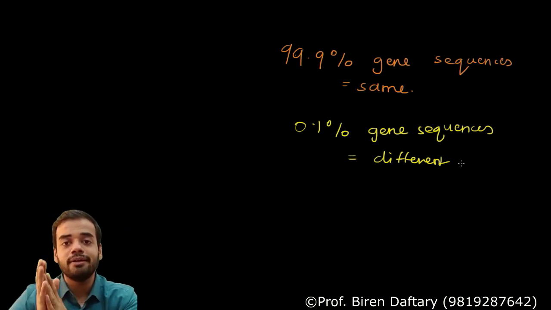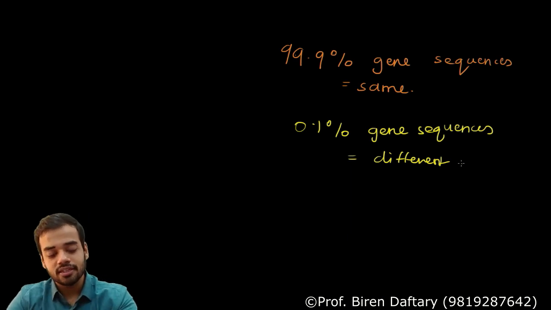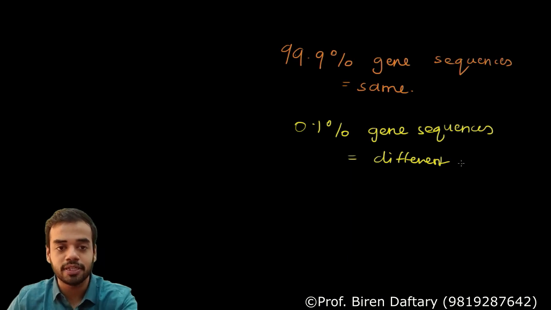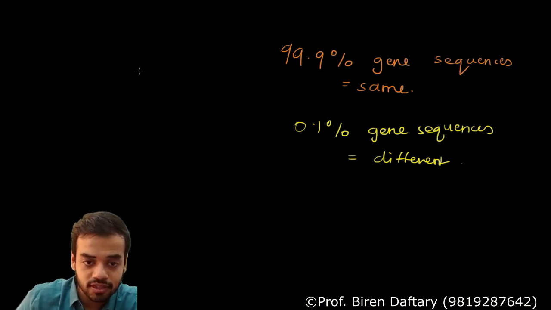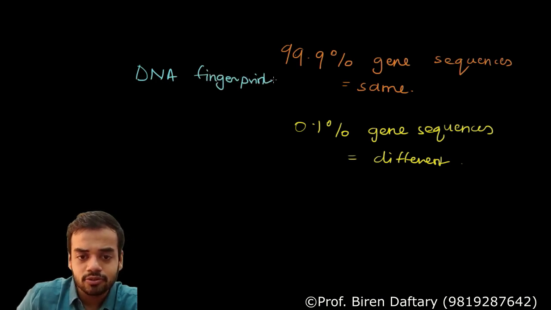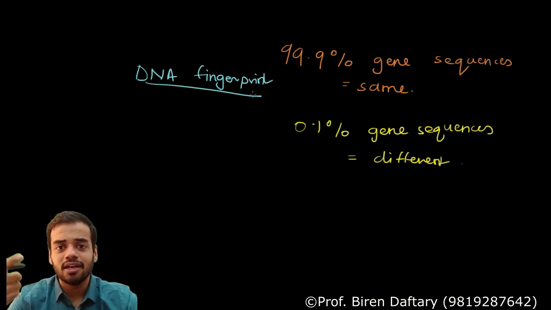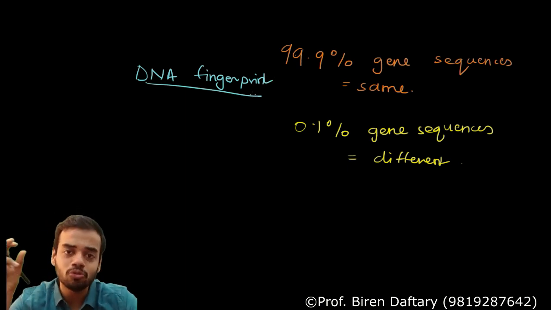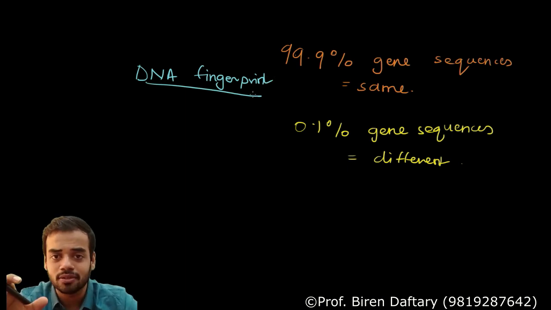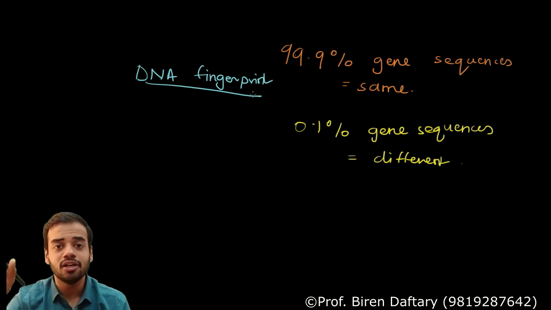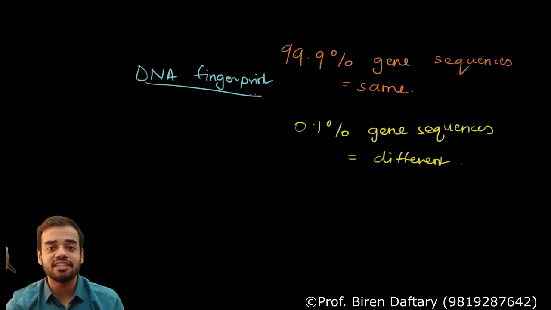Are you getting me? Because of this, something can be formed which is called a DNA fingerprint. Everybody knows what a thumbprint is, and you know that no two people can have the same thumbprint. All people have a different thumbprint. Similarly, no two people can have the same DNA fingerprint.